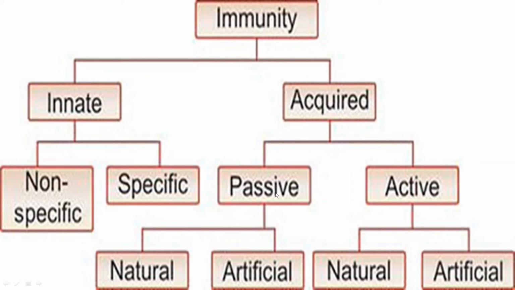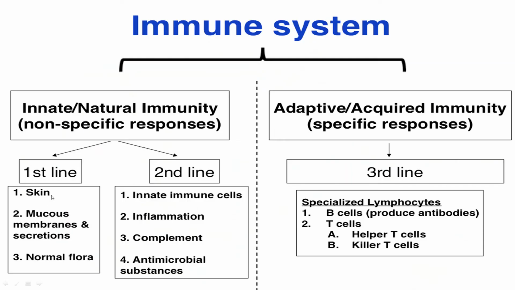Passive can again be divided into natural and artificial. Active can also be divided into natural and artificial. Now coming to innate immunity, this is non-specific, which means line 1 defense.